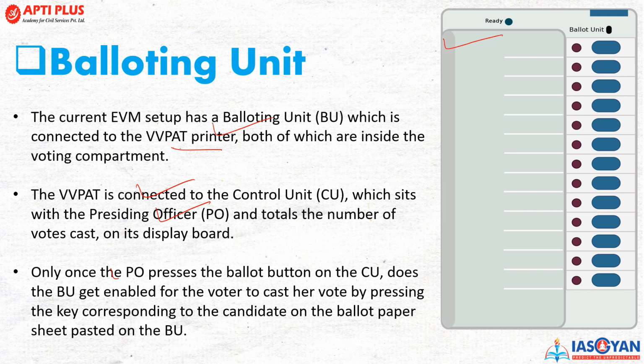Now, only once the PO presses the ballot button on the CU, that is the control unit, does the BU, that is the ballot unit, get enabled, and the voter can cast his or her vote corresponding to the candidate of their preference, and that reference made by the voter would be taken into consideration.